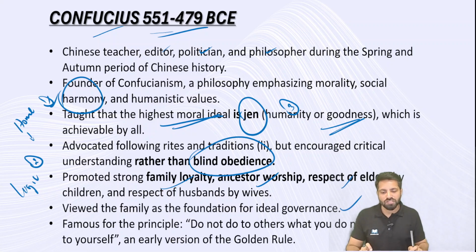And another famous principle, and if you look at the origin, it goes to Confucius. Do not do to others what you do not want done to yourself. The golden rule is a very famous one. This famous principle, the origin goes to Confucius.